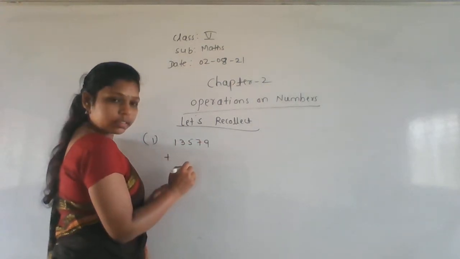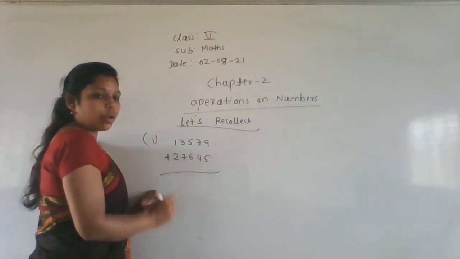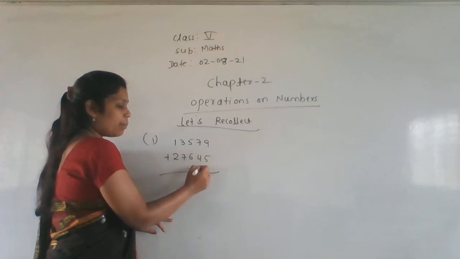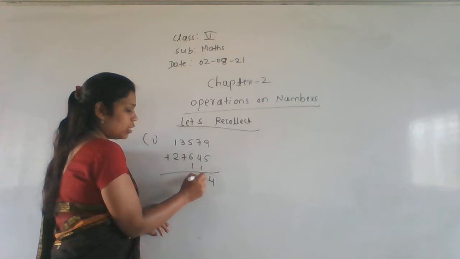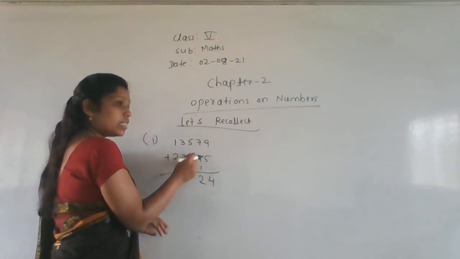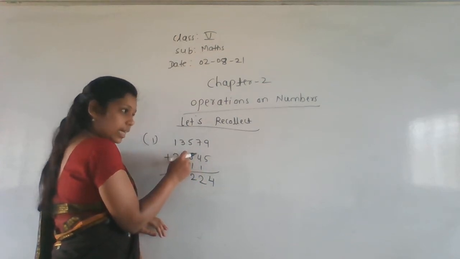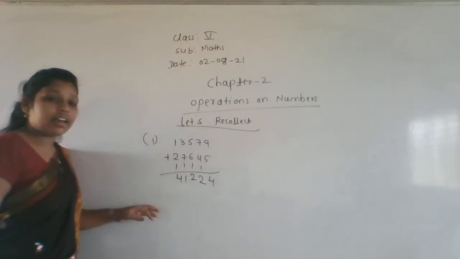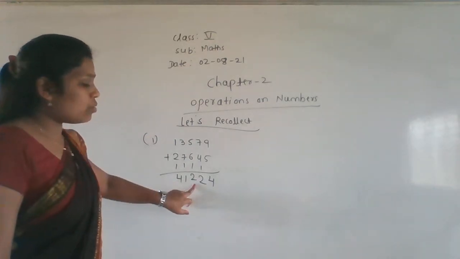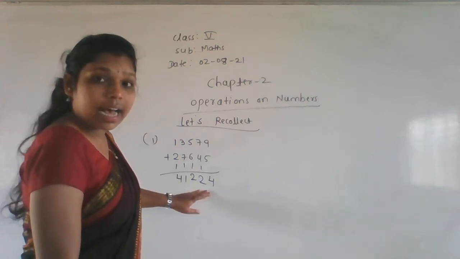13579 plus 27645. Right. So now add the values. 9 plus 5, 14. 7 plus 4, 11. 11 plus 1 is 12. 5 plus 6, 11. 11 plus 1, that is 12. Next, 7 plus 3, 10. 10 plus 1, 11. 1 plus 2, 3. 3 plus 1 is 4. So what is the answer we got here? 41,224. 41,224 is the answer here.